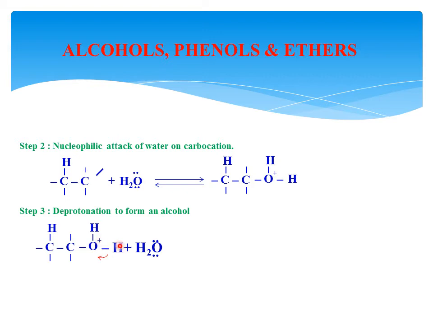As a result, one proton detaches from this positively charged species. That proton will be received by water through its lone pair of electrons. Then this is eliminated as a hydronium ion again, and the formed product is alcohol. In this way the mechanism occurs.